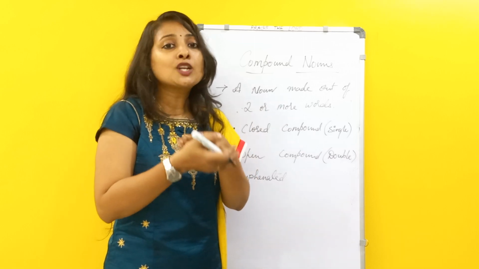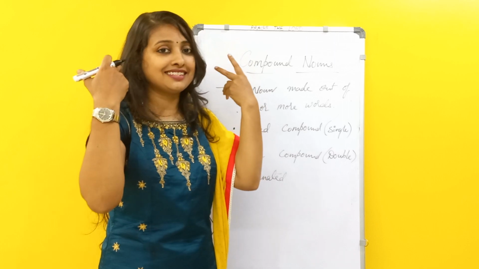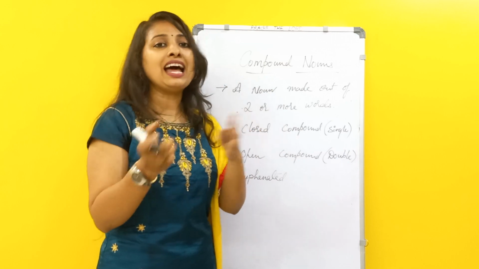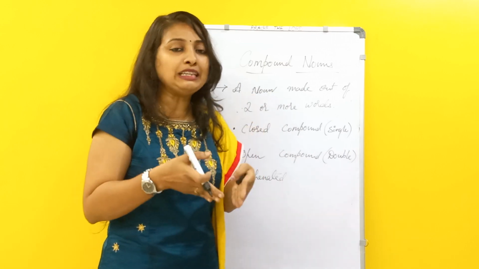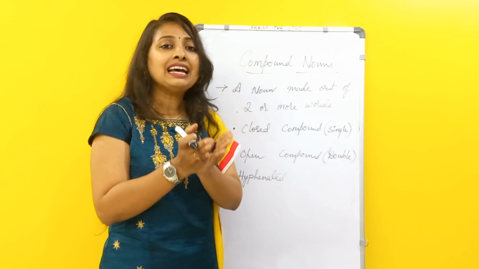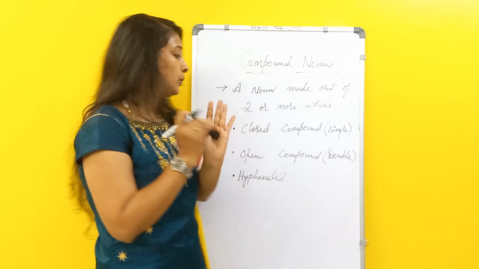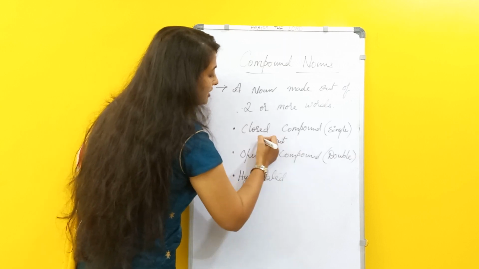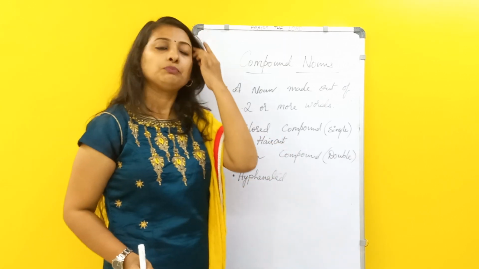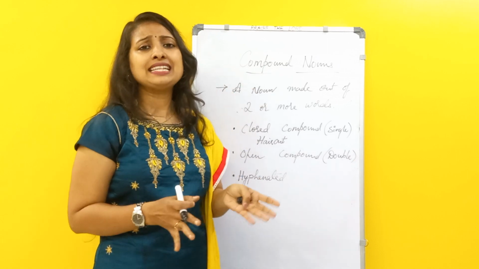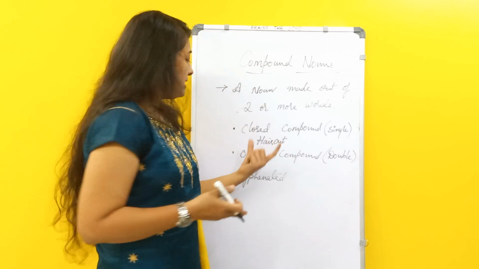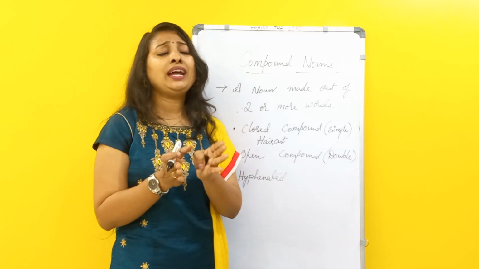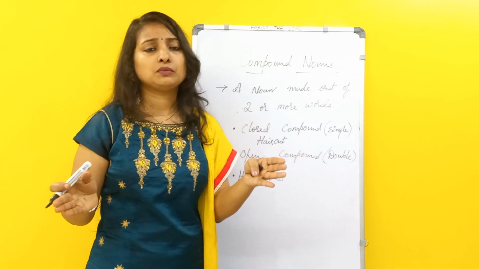Like haircut. We get a haircut. Hair and cut both have some meaning and they participate in the meaning. So that is a closed compound word, like haircut, toothbrush, toothpaste. All these are closed compounds. Now coming to open compound, the open compound words are something wherein they will be separated.